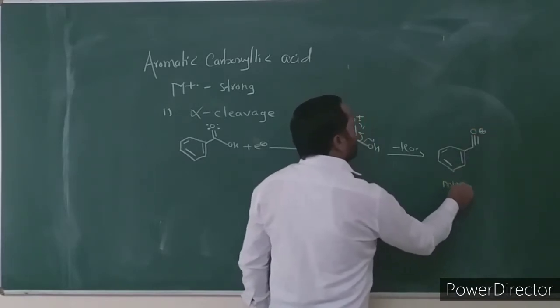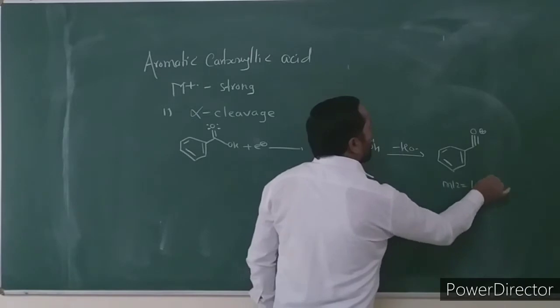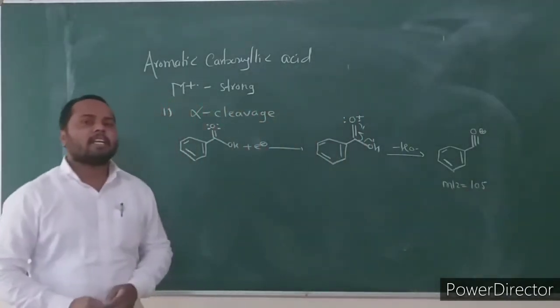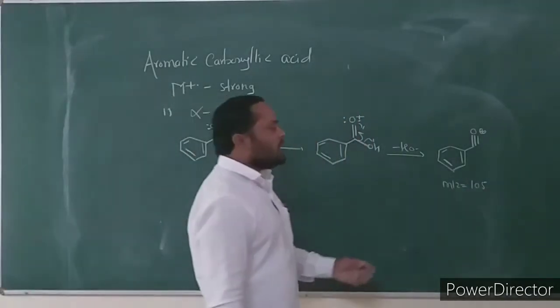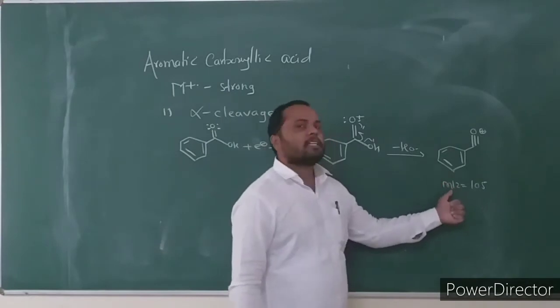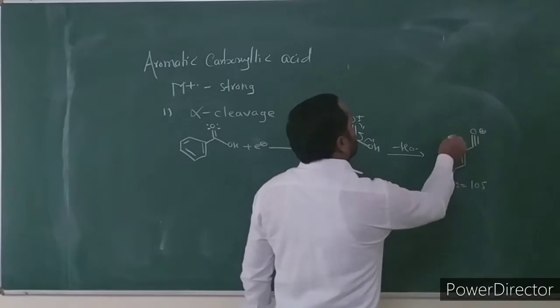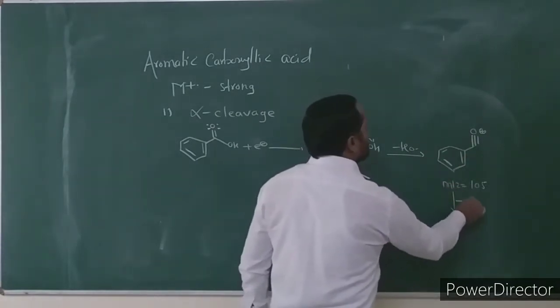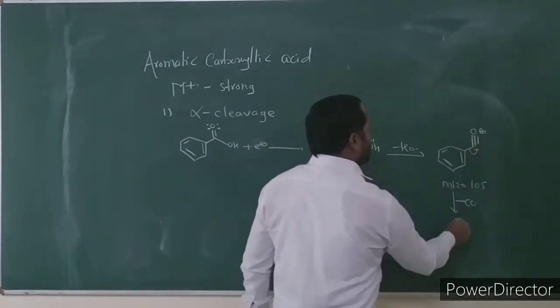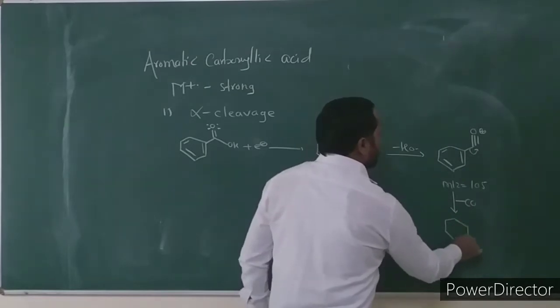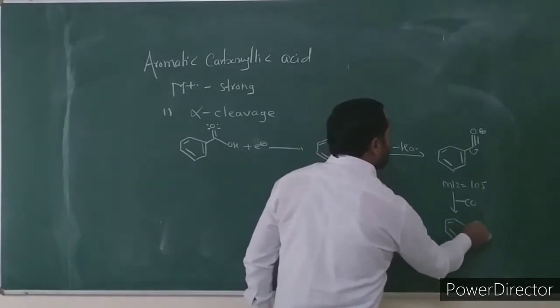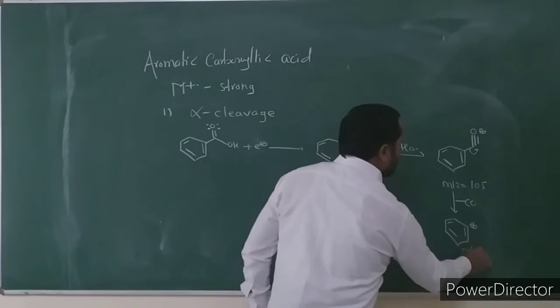By alpha cleavage, loss of the hydroxy group as a radical gives the phenyl acylium ion fragment at mass to charge ratio 105. This fragment ion further undergoes loss of carbon monoxide.